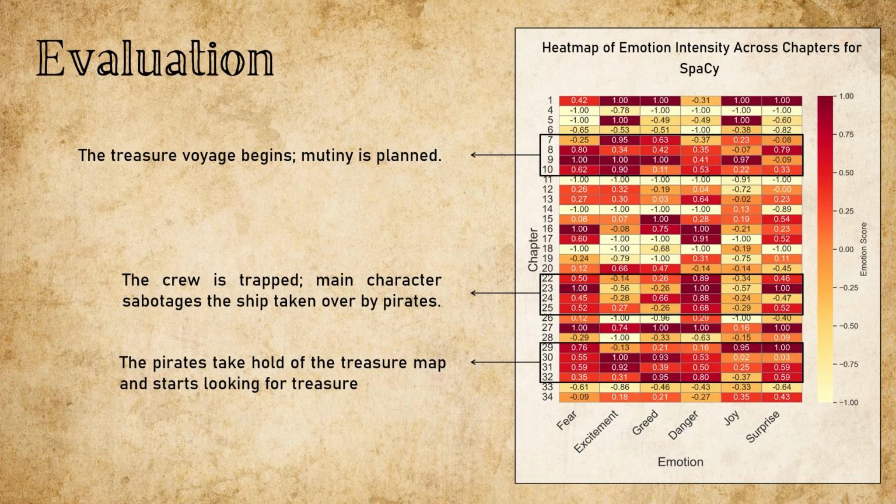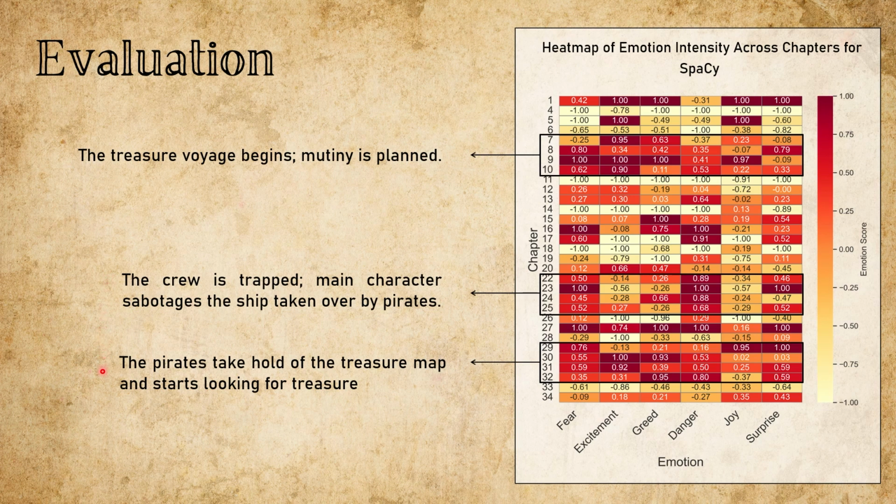So the big question, do the emotional patterns we uncovered actually line up with the events of Treasure Island? Let's take a look. From chapter 7 to 10, all emotions start to rise. What's happening here? The crew sets sail, the treasure voyage begins, and beneath the surface, mutiny is already brewing. Fear and excitement walk hand in hand. Jump ahead to chapter 22 to 25, fear, danger, and surprise spike. Why? Well, Jim, the main character, sabotages the ship with pirates on board, and the crew finds themselves trapped. It's chaos, and SpaCy caught it.